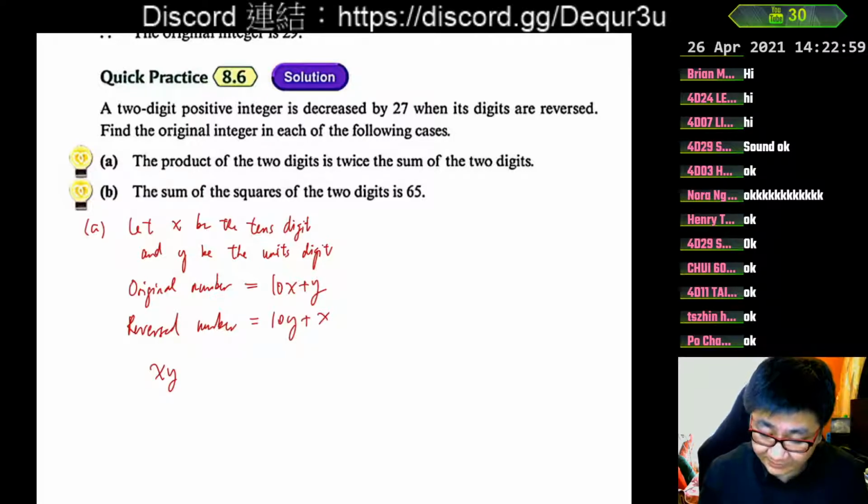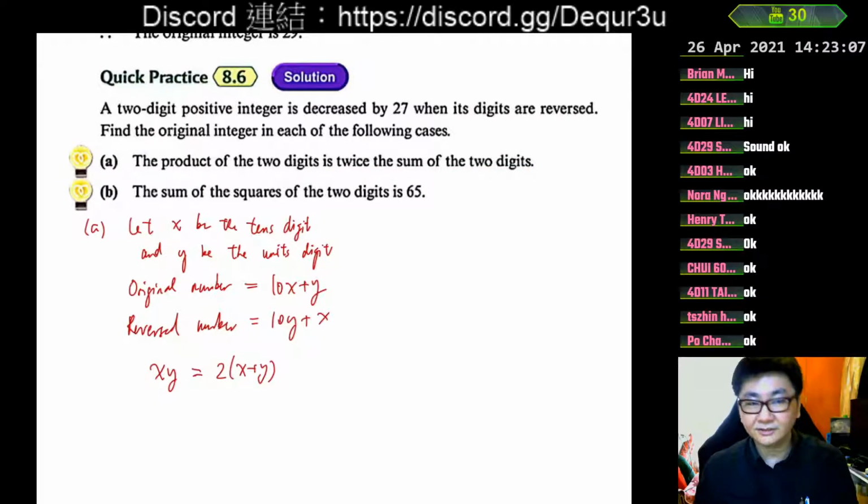Okay, and then it is twice the sum of the two digits. Therefore, it is one of the equations. On the other hand, since when we reverse the digits it is decreased by 27,